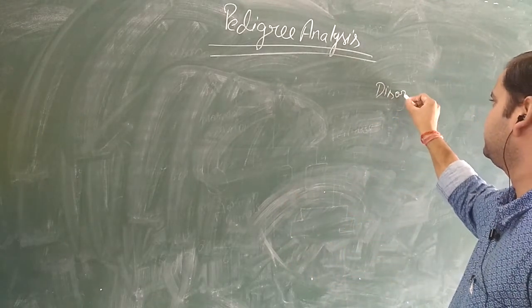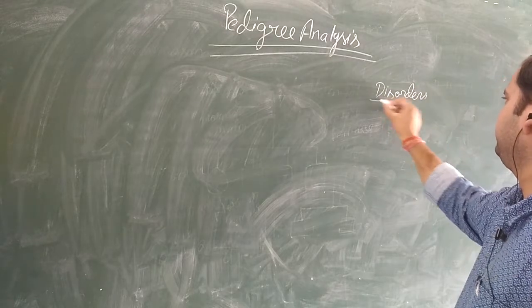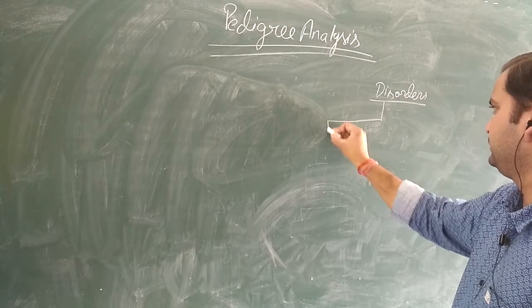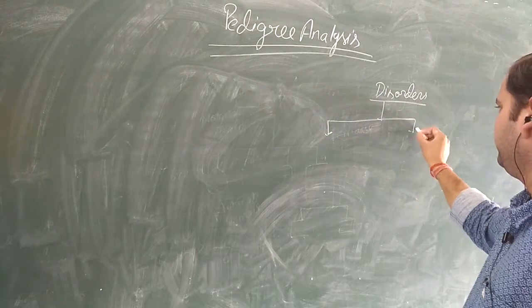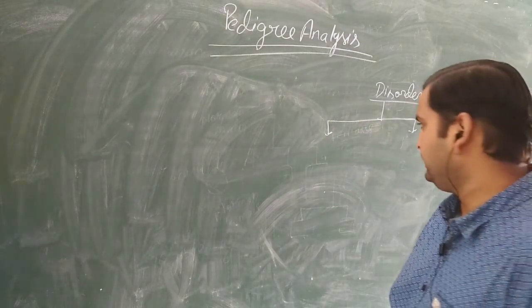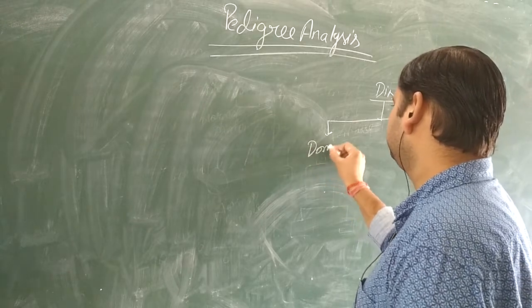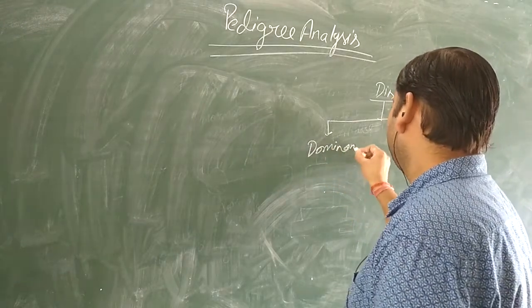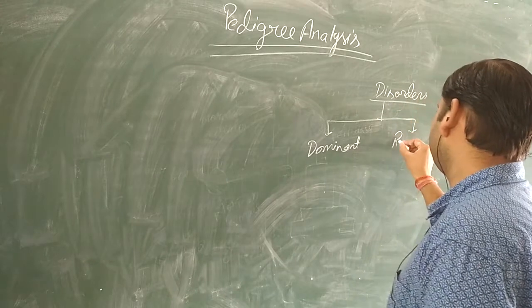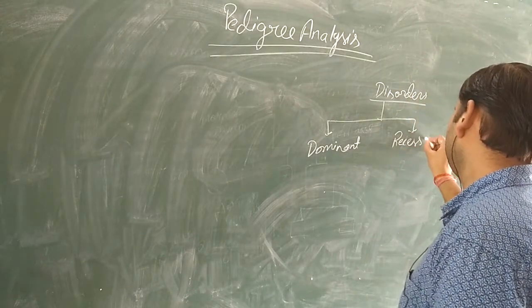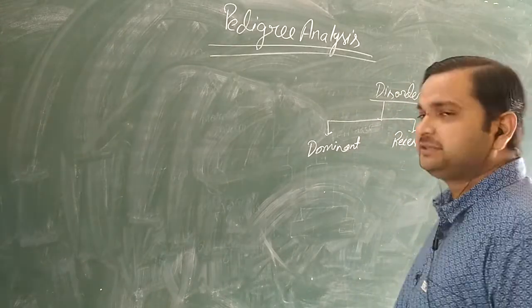The disorders that we can study from a pedigree are broadly of two types. Either the disorder will be dominant or it will be recessive. So only two conditions are there.